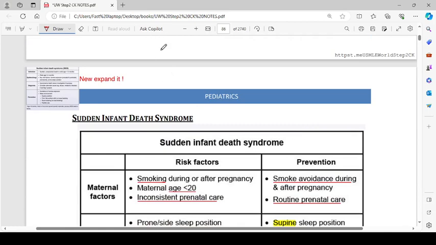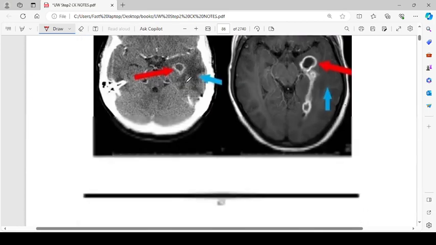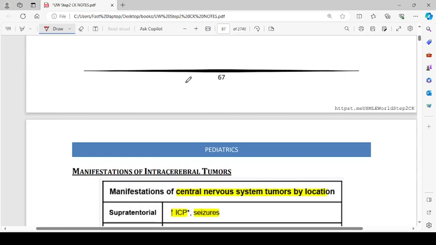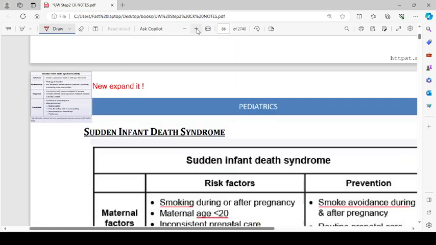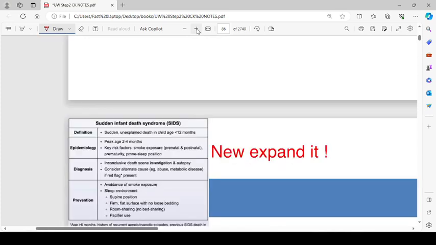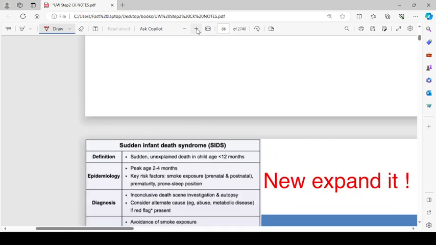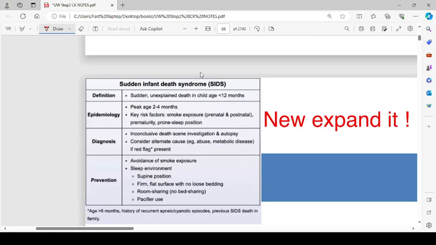Sudden infant death syndrome, SIDS. So manifestation, okay. Let me zoom it in if I can. Okay, it is clear. So sudden infant death syndrome or SIDS definition. It is sudden unexplained death in the child age less than 12 months. Epidemiology. Peak age is 2 to 4 months.